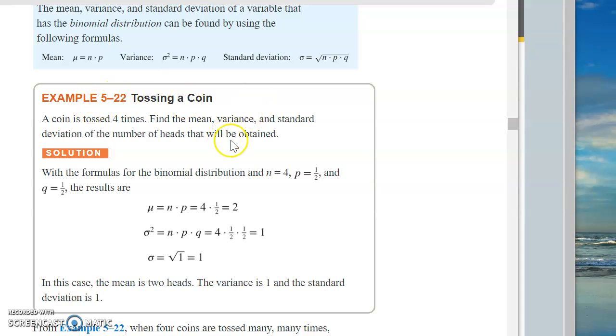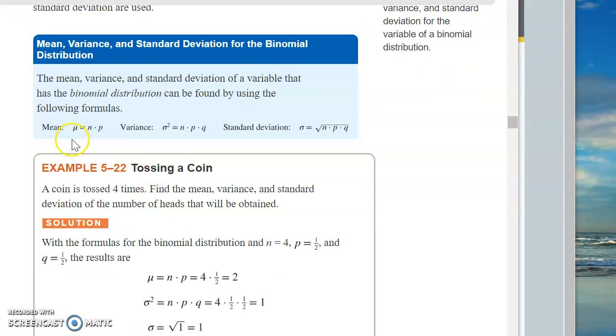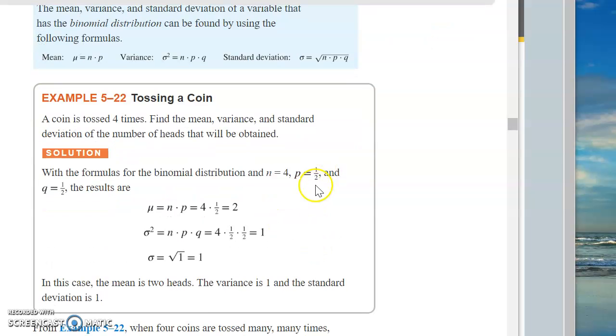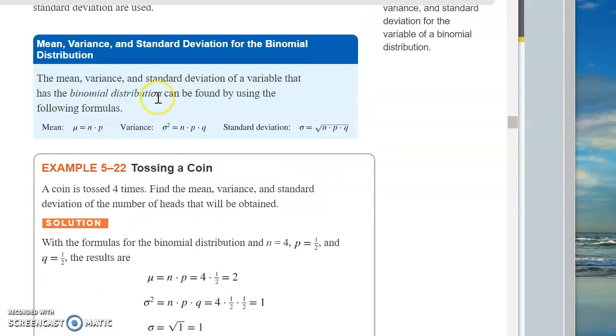Example 5-22, tossing a coin. We're going to figure out these various things here, the mean, the variance, and so forth. You toss the coin 4 times. Find the mean, variance, and standard deviation. Now, you could use the formula that we used before, and you'd come up with the same answers. However, it's just too hard. We're going to use this shortcut formula, and it's a true fact that these formulas work for the binomial distribution.